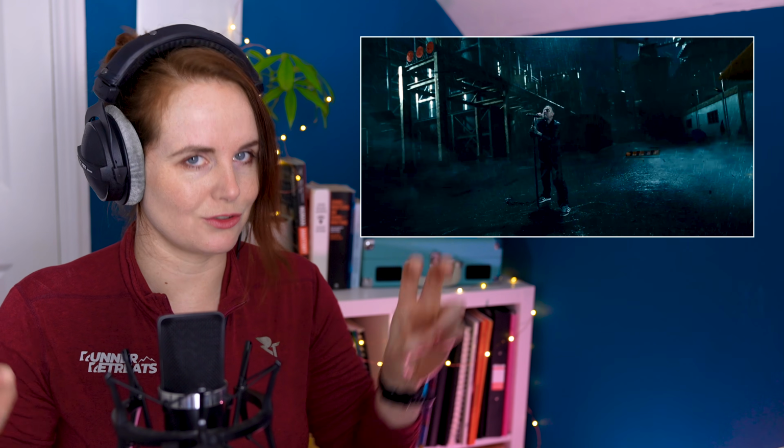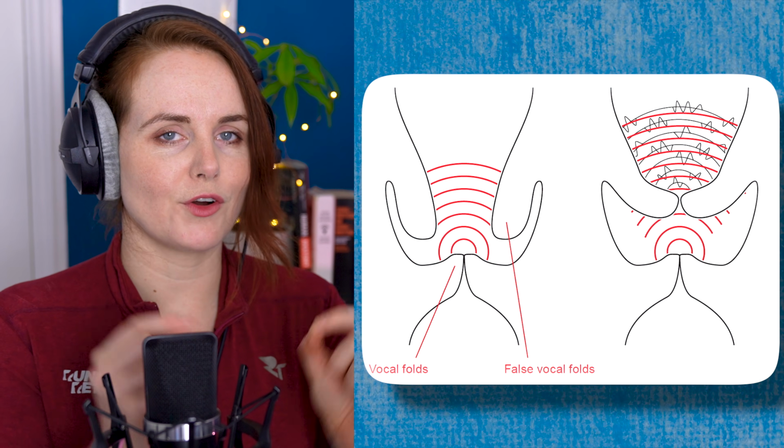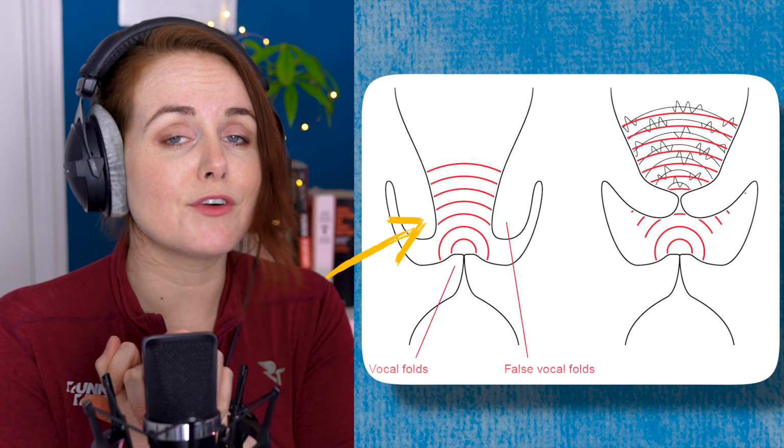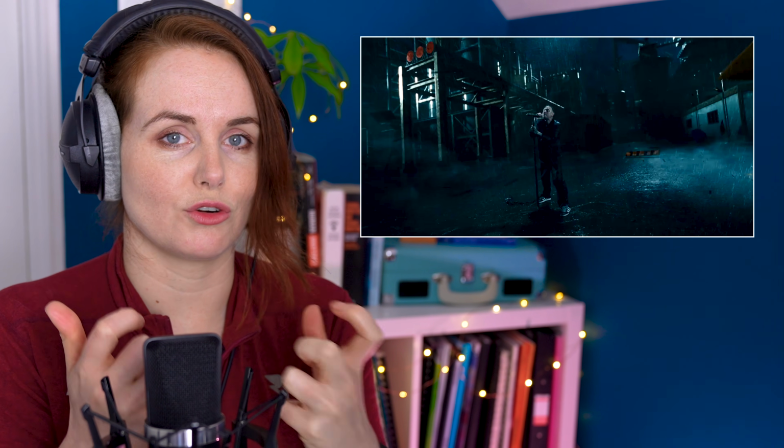How does he get all those different pitches of distortion? Sometimes it's like, "Row," and sometimes it's like, look at his mouth shape. When he's getting that lower sound, it's normally a false chord distortion. That is when the false vocal folds, which are a little bit of tissue above the vocal cords, flap around in an uneven way, and that creates that distorted tone.